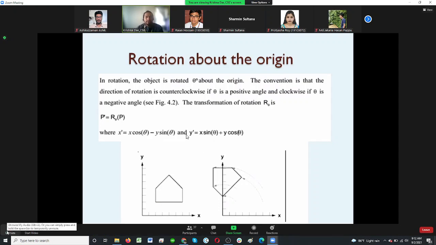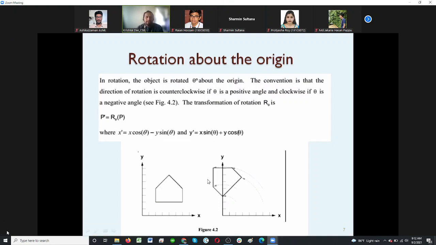So when you are doing counterclockwise, then it is positive. Now this orientation has been changed on the basis of the theta degree, about the origin. Now look at this image here. This object is rotated some degree that we are calling theta. Which kind of rotation has been done, the positive one or the negative one?